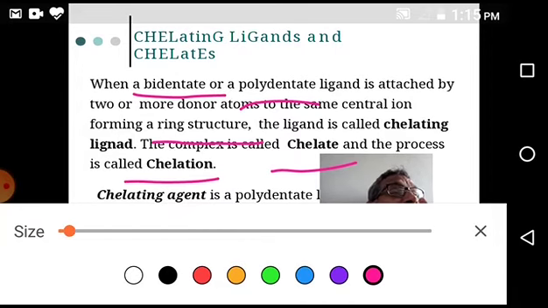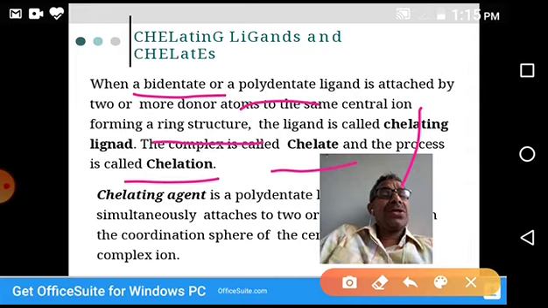The process of formation of this cyclic structure is chelation. That ligand is called a chelating ligand. That's why a complex which has a chelating ligand is called a chelate. Okay, I think you understood.